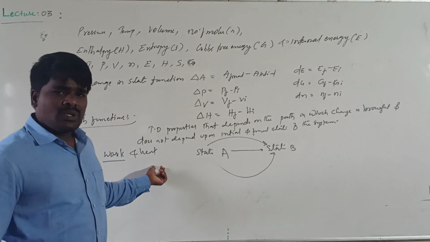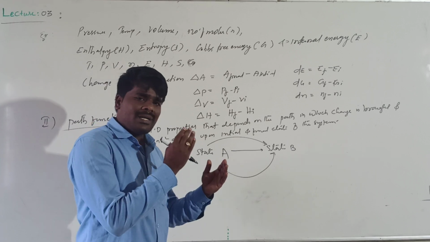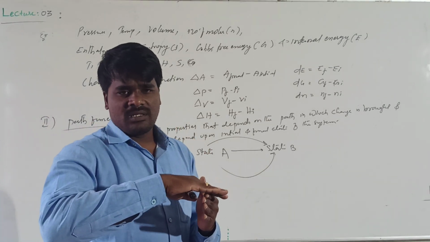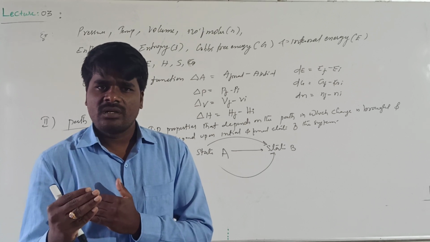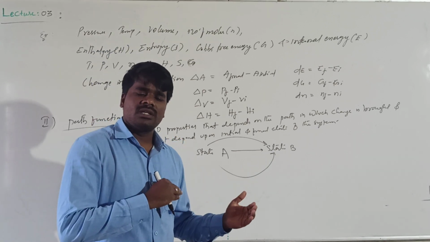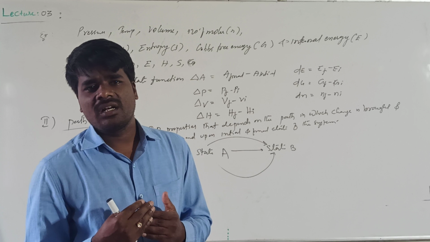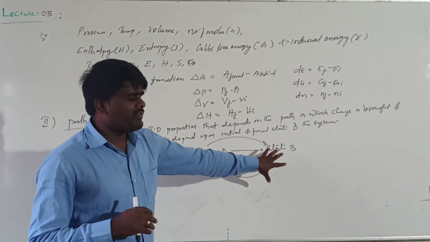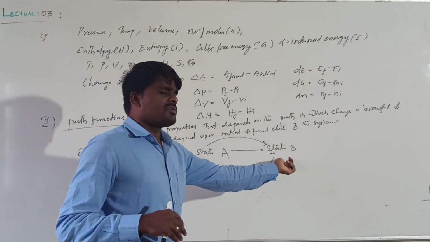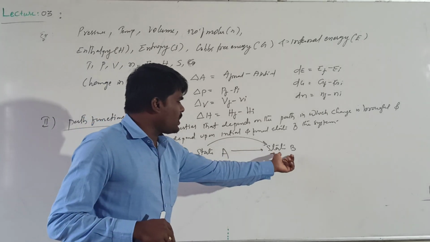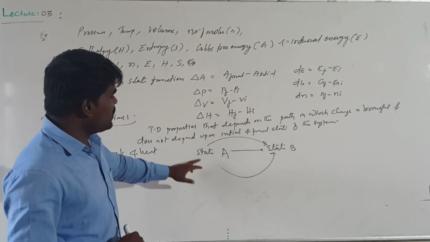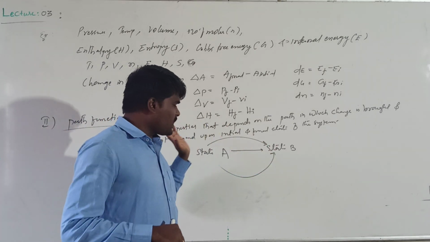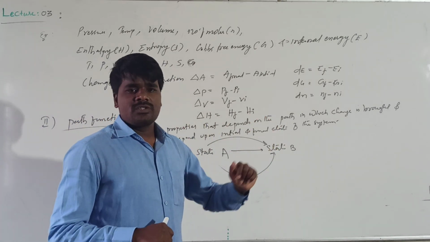Work and heat will depend upon in what manner the change is being made, whether it is done in a single step or in several steps, whether it is done directly or indirectly. They do not depend upon the initial and final state. This is the initial state, this is the final state. The work and heat do not depend upon the initial and final state. But the state functions will only depend upon the initial and final state, irrespective of how the change has been brought.